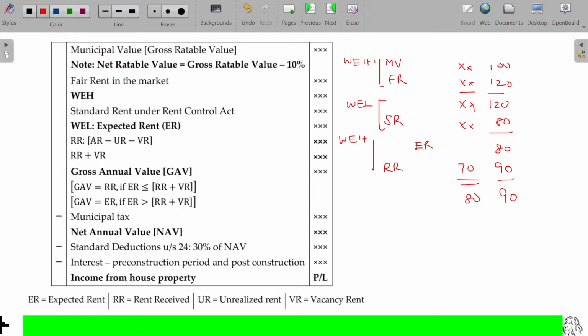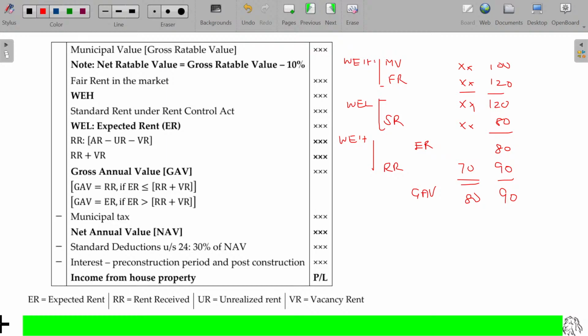Now, this will be called the gross annual value. So we are comparing four values here: municipal value, fair rent, standard rent, annual rent or rent received. This one requires more clarification. I will get back in the next illustration. In the very first illustration, I'll start with the annual rent.